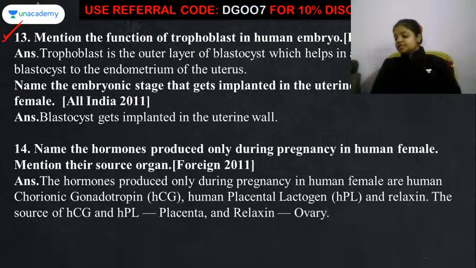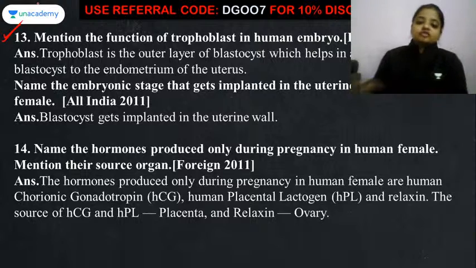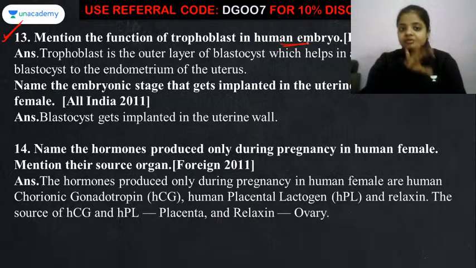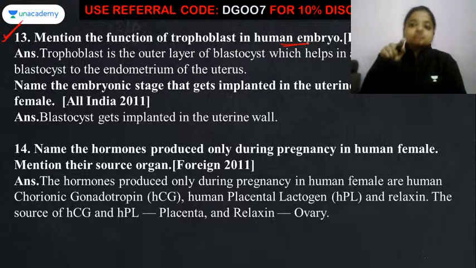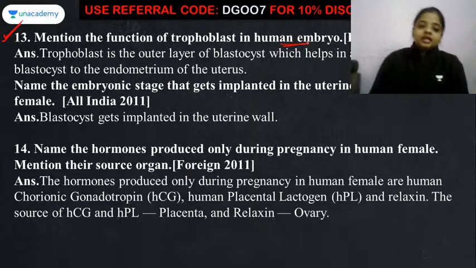Now comes question number 13. Mention the function of trophoblast in the human embryo. Okay, so the human embryo जो होता है ना, it is fertilized in the ampullary region. फिर ampullary region से जब तक वो यूट्रस में आता है, तो तब तक it has to be around 8 to 16 cell stage.